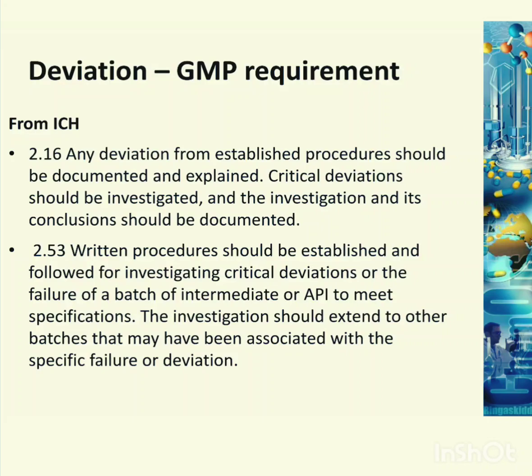GMP requirement. As per the ICH guideline, any deviation from established procedure should be documented and explained. Critical deviation should be investigated, and the investigation and its conclusion should be documented. A written procedure should be established and followed for investigating critical deviation or the failure of a batch, intermediate or API to meet specification. The investigation should be extended to other batches that may have been associated with the specific failure or deviation.